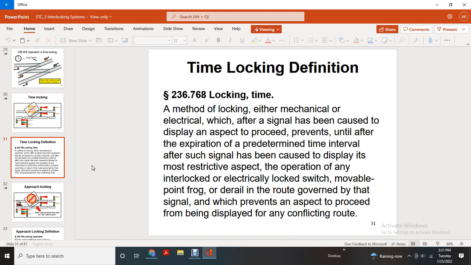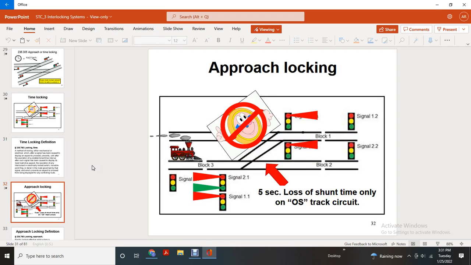Locking time. A method of locking, either mechanical or electrical, which, after the signal has been called to display the proceed aspect, prevents it until after the expiration of a predetermined time interval. As such, the signal has been called to display a more restrictive aspect in operation. Any interlocked electrically locked switch, movable point frog, or derail on the route governed by the signal prevents the proceed aspect from being displayed with a conflicting route. Approach locking shows 5-second loss of shunt time only on the OS track circuit.